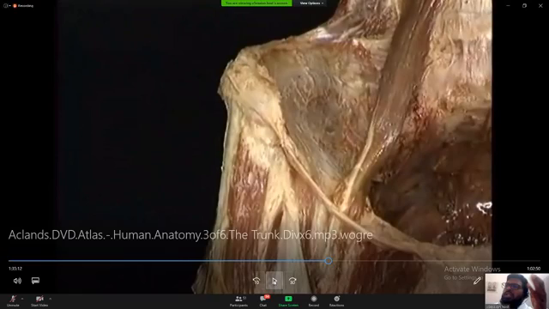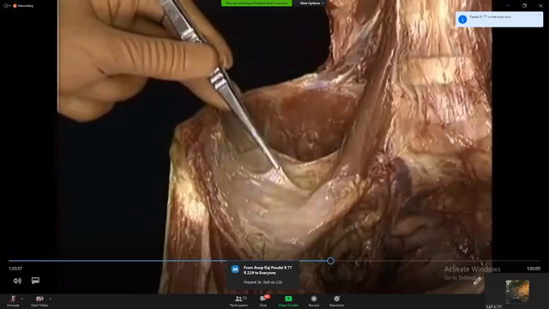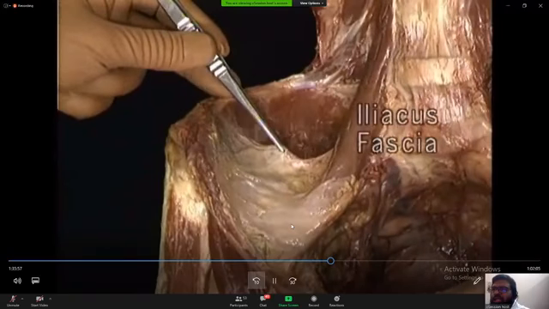Sir, psoas major. And this is iliacus and psoas major belly. Very good. Iliacus and psoas major, right? These are covered by the peritoneum, and that is the iliacus muscle with the fascia iliaca, which converges towards the anterior abdominal wall.